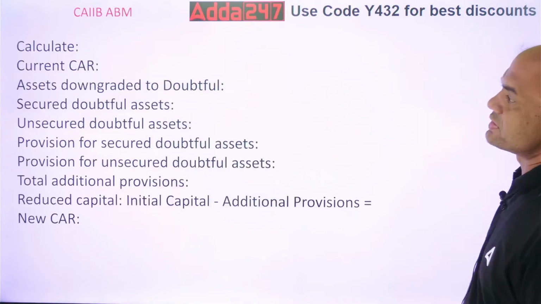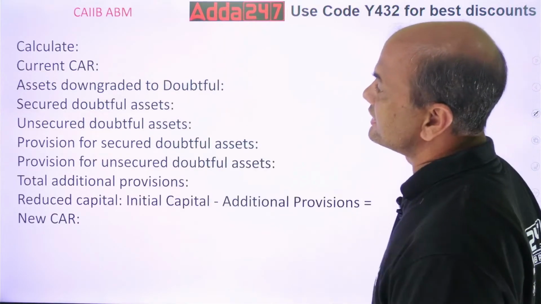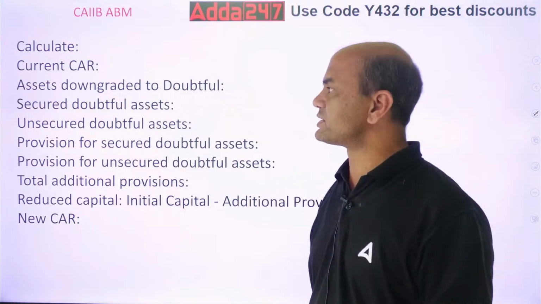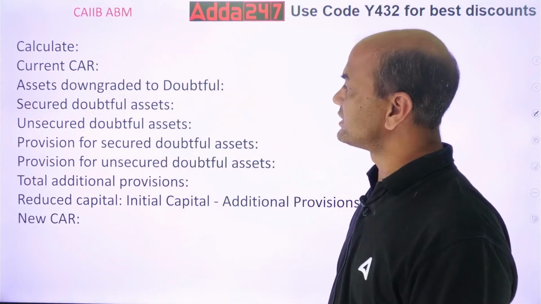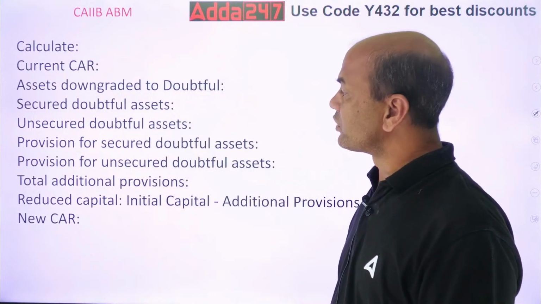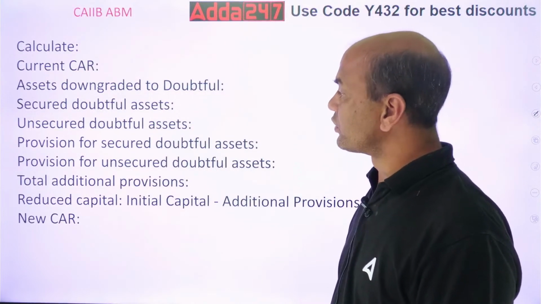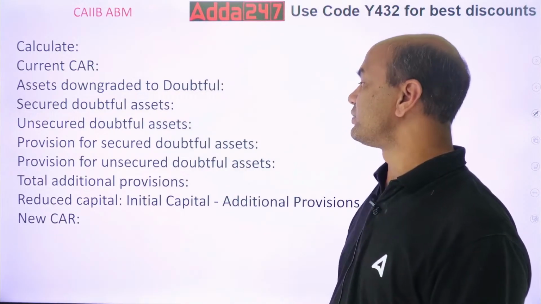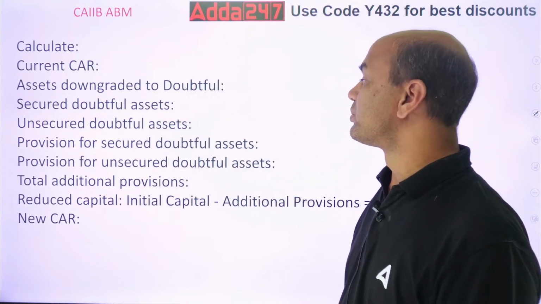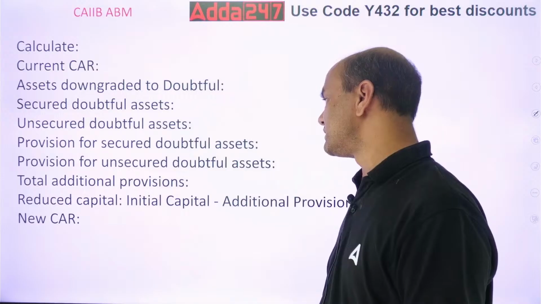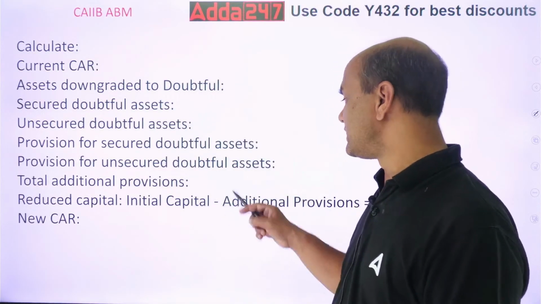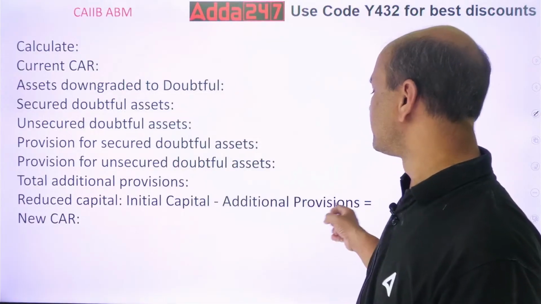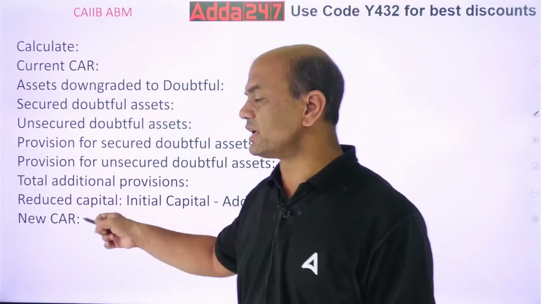So what are the questions? Calculate current CAR, meaning capital adequacy ratio, assets downgraded to doubtful assets, secured doubtful assets, unsecured doubtful assets, provision for secured doubtful assets, provision for unsecured doubtful assets, total additional provisions, reduced capital (initial capital minus additional provisions), and new CAR.